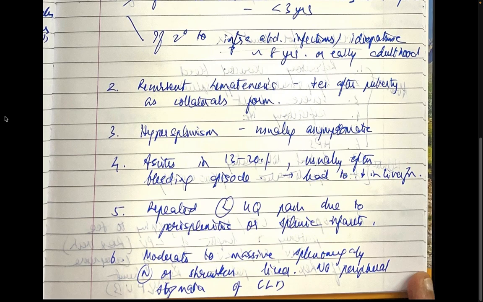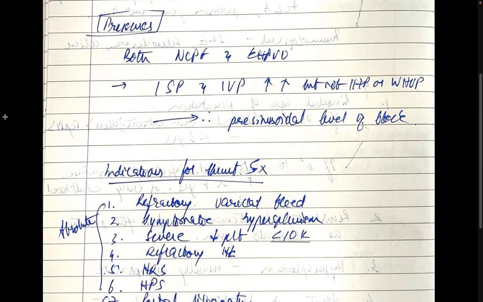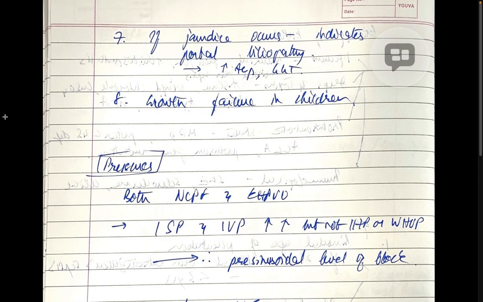Moderate to massive splenomegaly, normal or shrunken liver, and no peripheral stigmata of liver disease. If jaundice occurs, it usually indicates portal biliopathy, in which case the ALP and GGT are elevated. And there can be growth failure in children. This is all in EHPVO.